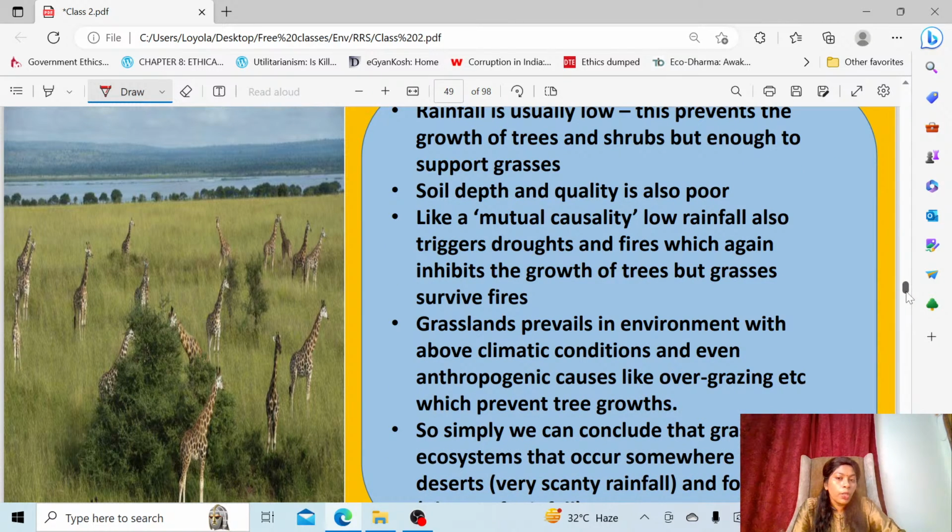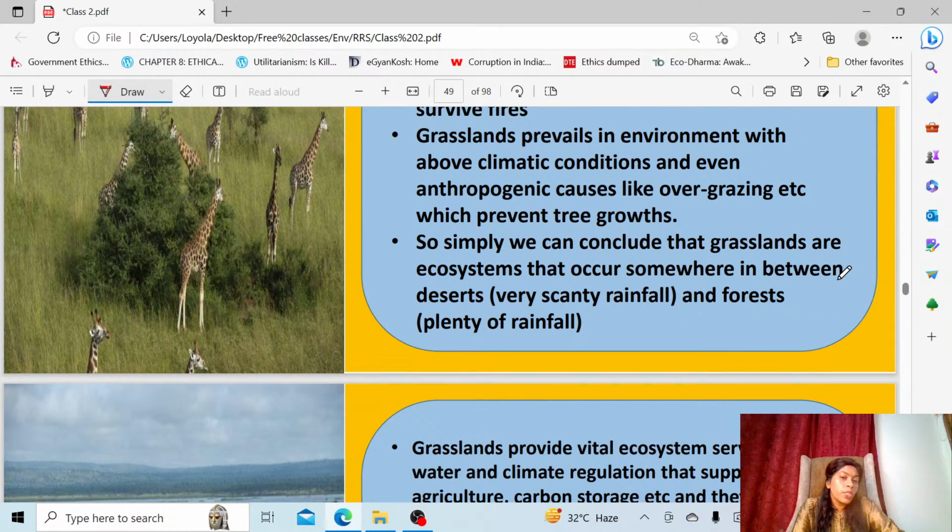Again, what are the threats faced by this grassland? Overgrazing. Take a country like India: most of the grasslands, if they succeed in ecological succession, have to move to a forest. But why is it not moving to a forest? Because of human induced arrest in the form of overgrazing by cattle, burning the grasses, converting it into cultivation land, and deforestation. Wherever you find trees, you cut down the tree for your own usage.